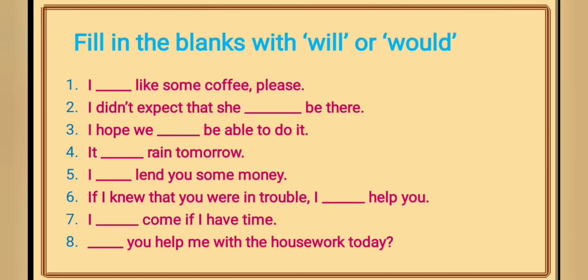Now, let's move on to our activity, that is, fill in the blanks with will or would. Students, on the screen, a few blanks have been displayed. You have to read these blanks and fill them in with either will or would. I'm giving you some time for doing this, and while you are doing this activity, you have to keep in mind the rules that you have just learned.